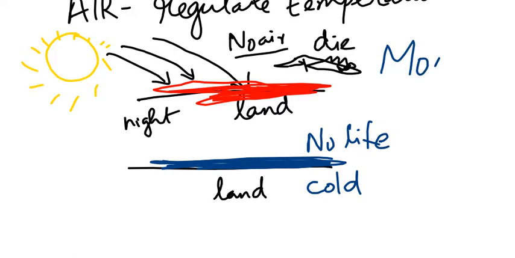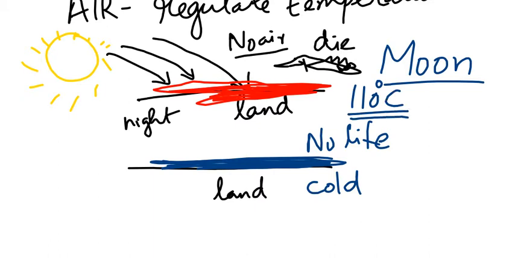On the moon, air is not present, so there is no air to regulate the temperature. Then their daytime is very hot. During daytime, the temperature can go up to 110 degrees Celsius. At 100 degrees itself, water will boil. So think about 110 degrees, it will be too hot. That's why no life can be present on the moon.